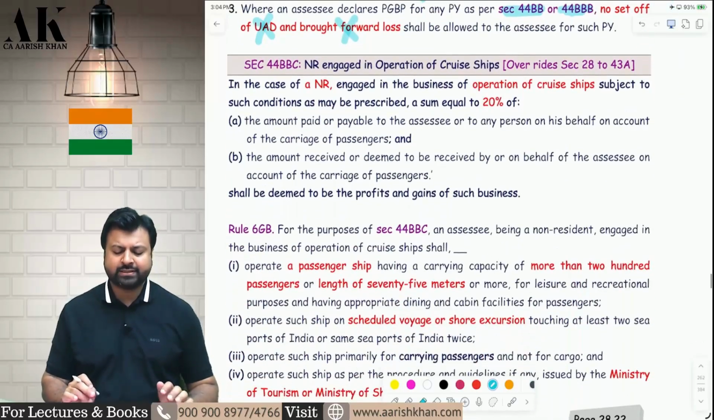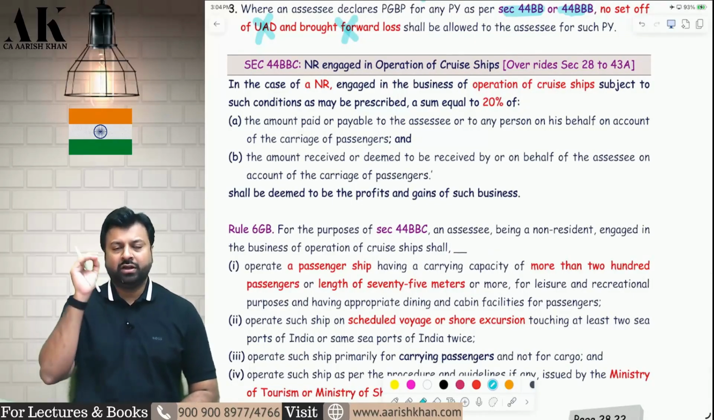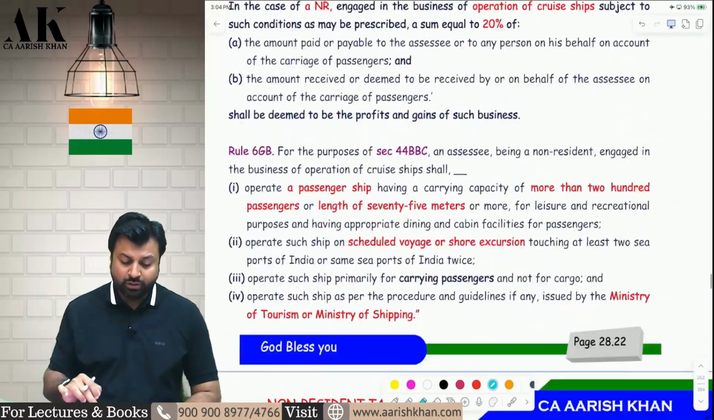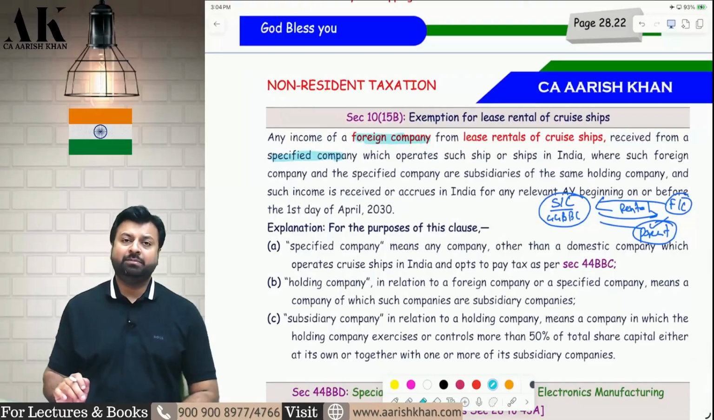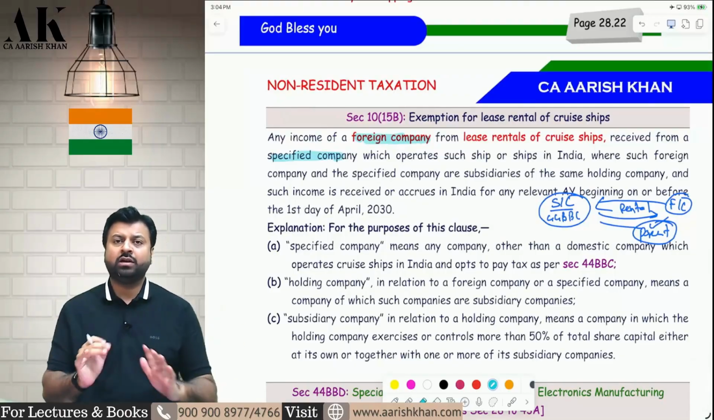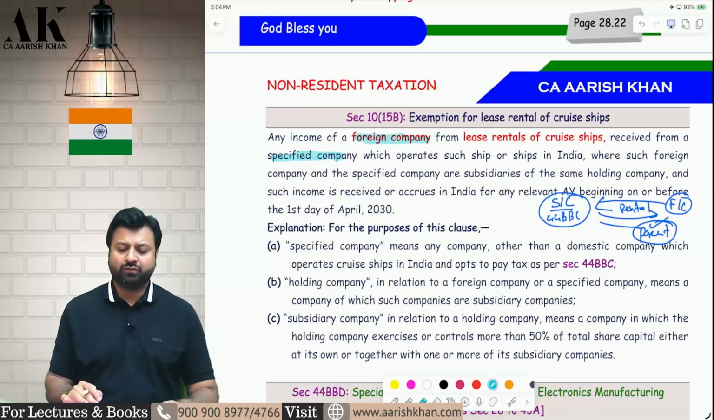Now let's go to the next section, that is 44BBC, which is the non-resident cruise business. Here we have to do two things. 44BBC is there, and there is rule 6GB, and there is section 10(15B). These are the three things which we need to learn together to understand this concept of cruise business.